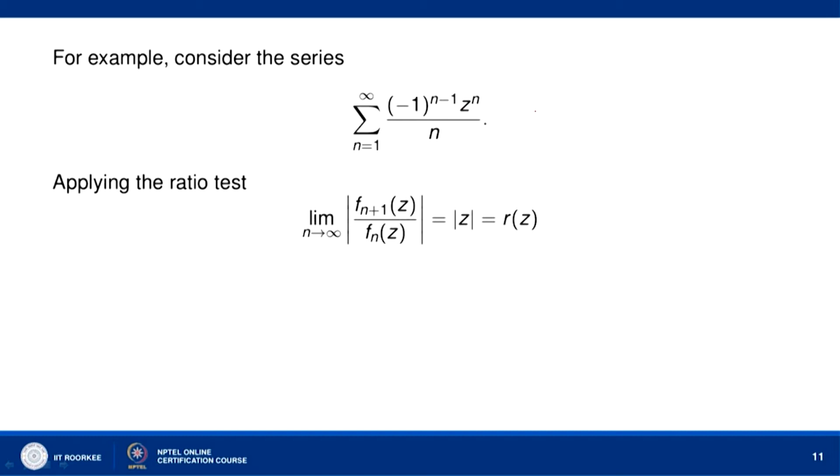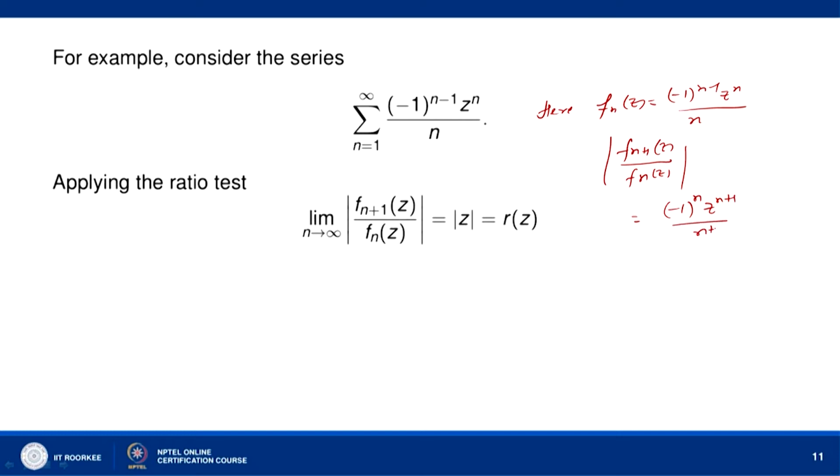Then here f_n(z) is equal to (-1)^(n-1) z^n divided by n, and therefore if you find mod of f_(n+1)(z) over f_n(z), it comes out to be (-1)^n z^(n+1) divided by (n+1) into n over (-1)^(n-1) into z^n, and this is equal to n over n+1 into mod of z^(n+1) over mod of z^n.